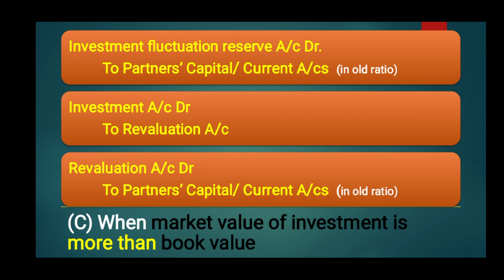Revaluation account is a nominal account, and the rule of nominal account is debit all expenses and losses and credit all incomes and gains. Then next, this gain should be distributed among the partners. So here the entry will be revaluation account debit. When anything is distributed, the reverse should be done: if the revaluation account is credited, then it should be debited. So revaluation account is debited, to partners' capital or current accounts in old ratio. This profit is distributed among the partners in old ratio.